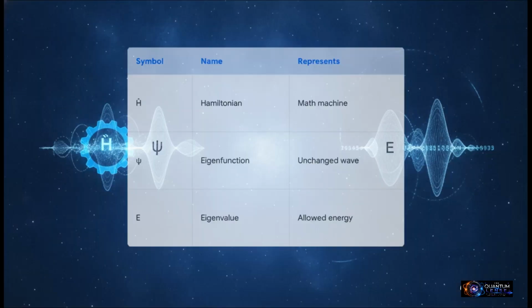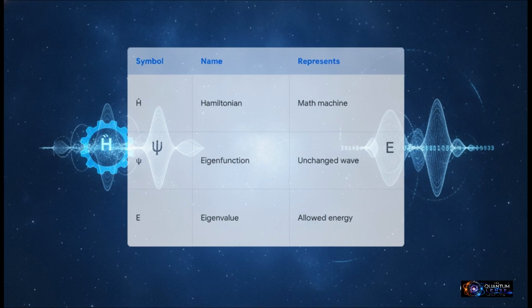Now, what's really interesting about this slide is how perfectly this all breaks down. Let's decode it. On the left side, we've got H hat. That's our Hamiltonian operator, our mathematical measuring machine. It's acting on psi, that pitchfork-looking Greek letter, which is our eigenfunction.